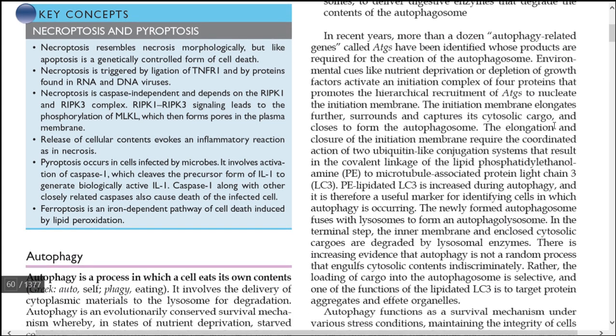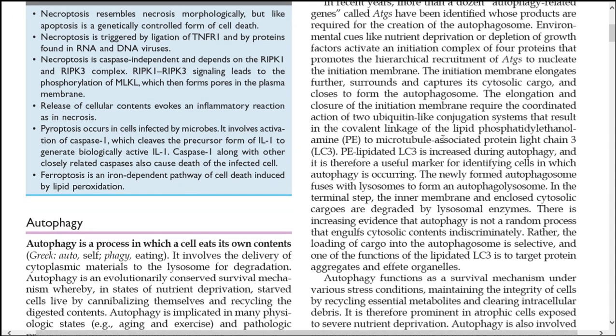As I said earlier, the autophagosome is formed from the initiation membrane of the phagophore. Closure of the initiation membrane needs coordinated action of two ubiquitin-like conjugation systems, resulting in covalent linkage of lipid phosphatidylethanolamine. Lipidated LC3 is increased during autophagy.